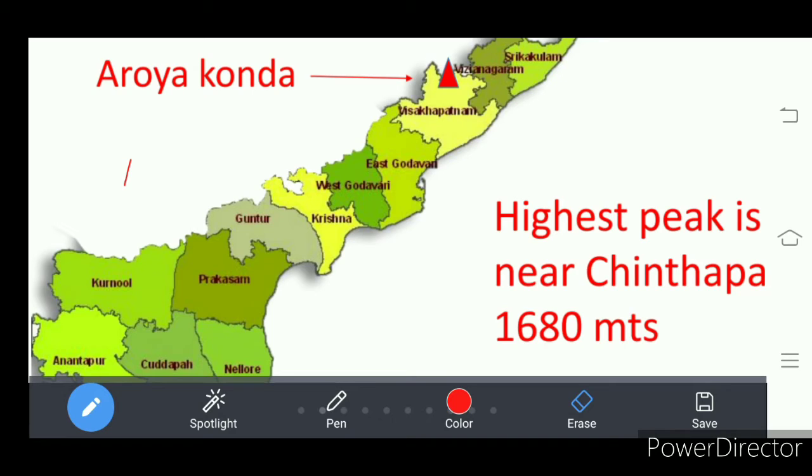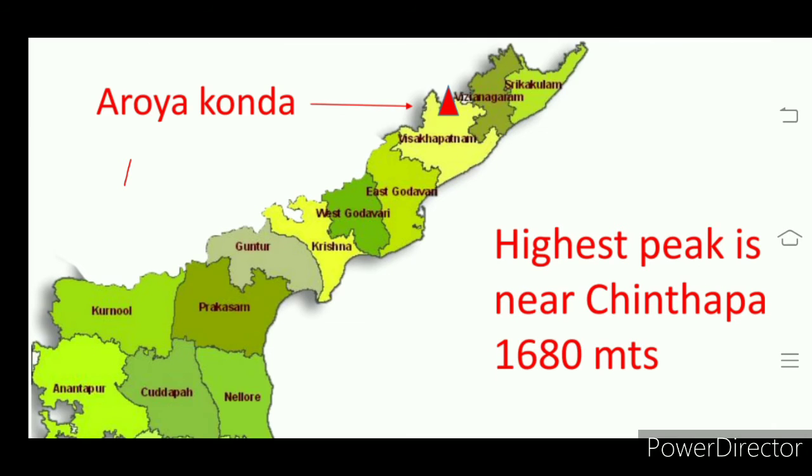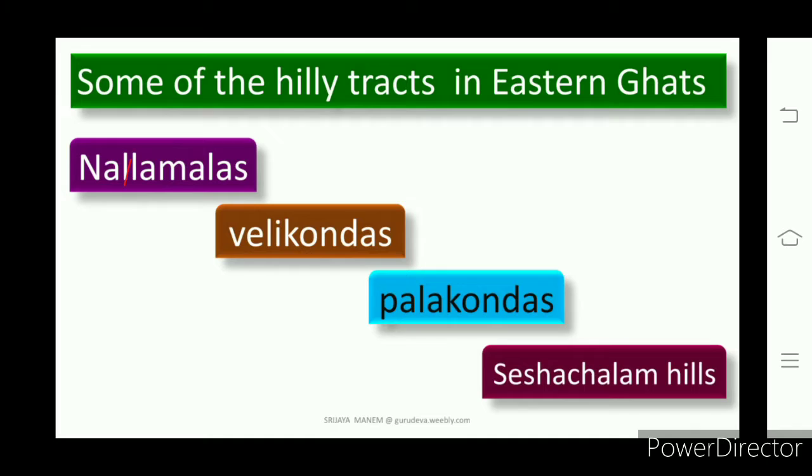So what is the highest peak in Eastern Ghats? It is Aramakonda. What is the highest peak in Western Ghats? Dodabetta. What is the highest peak in southern India? That is Anaimudi, which is in the Anamalai Hills. And these Eastern Ghats are called by different names at different places, just as the Western Ghats are called Palani Hills in Tamil Nadu, and Anamalai and Cardamom Hills in Kerala.